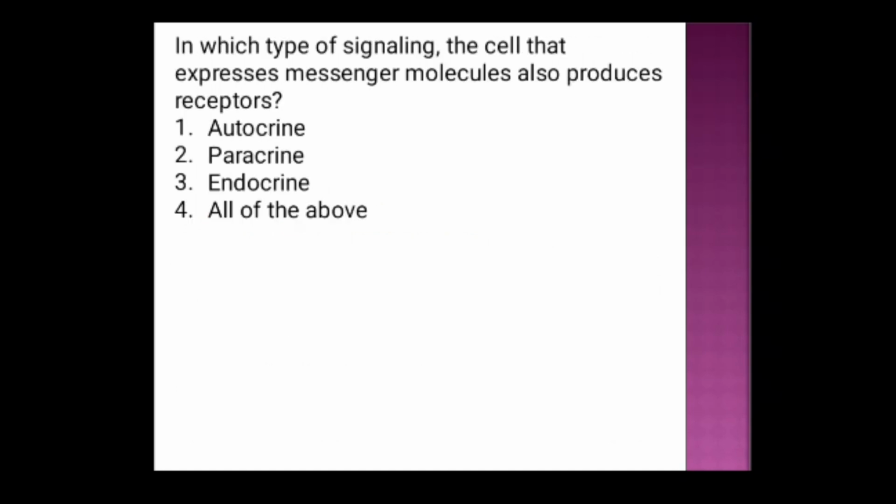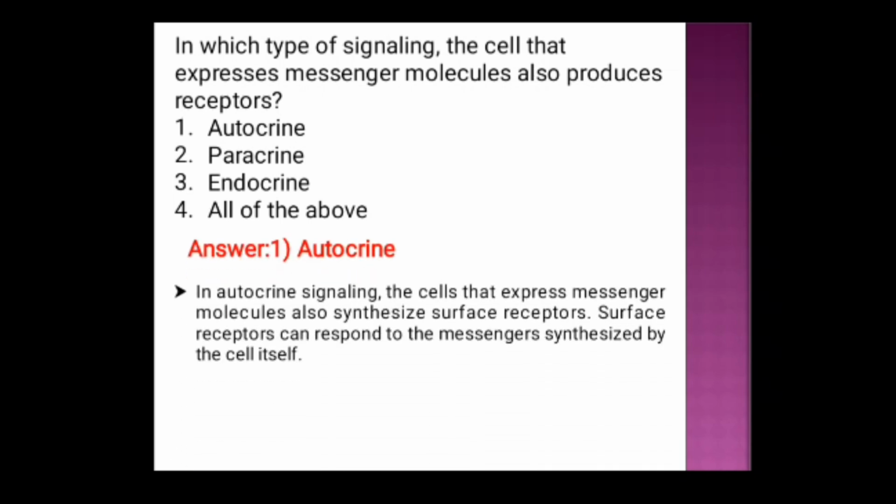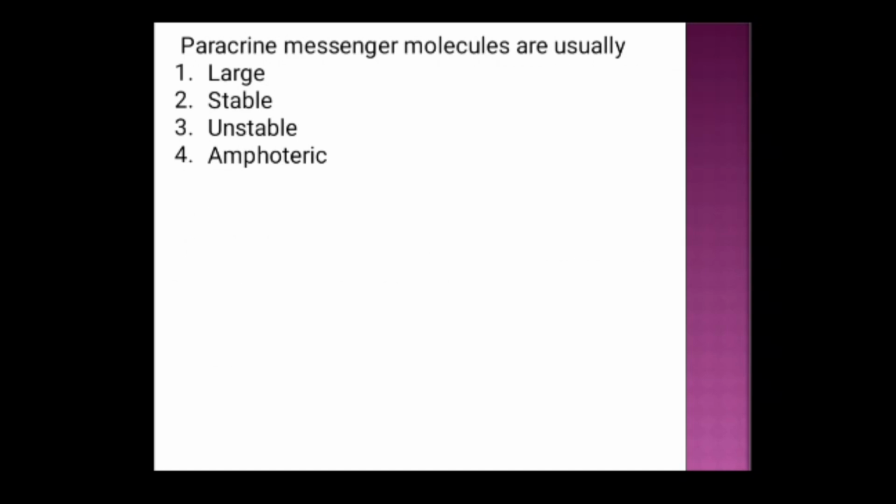Next question. In which type of signaling does the cell that expresses messenger molecules also produce the receptor? Option 1 autocrine, option 2 paracrine, option 3 endocrine, option 4 all of the above. We have already discussed this. The answer will be option 1 autocrine. In autocrine signaling, the cells that express messenger molecules also synthesize the surface receptor. The surface receptor can respond to the messenger synthesized by the cell itself. The auto means self, we have already discussed.